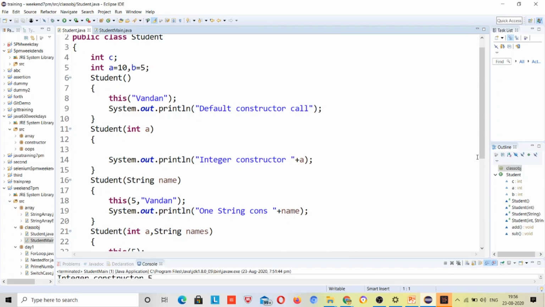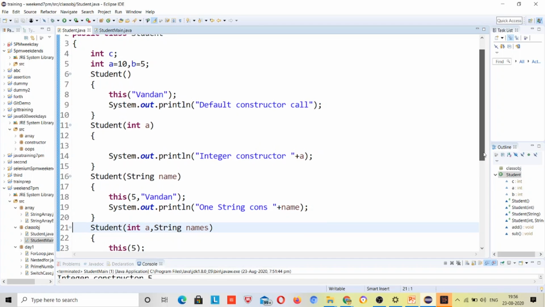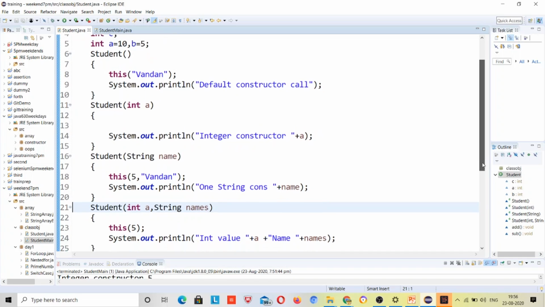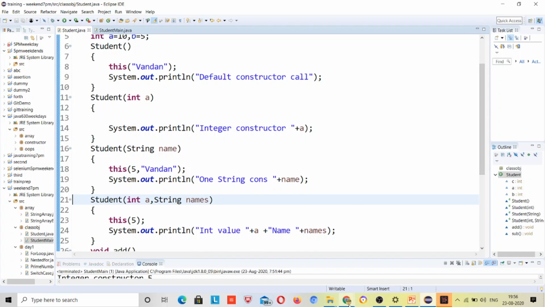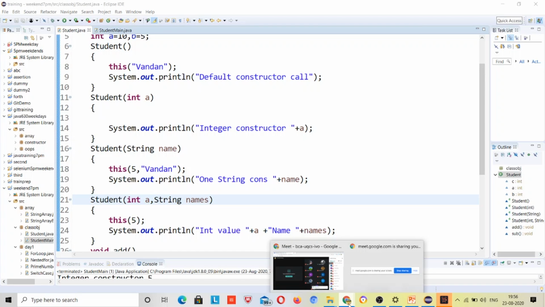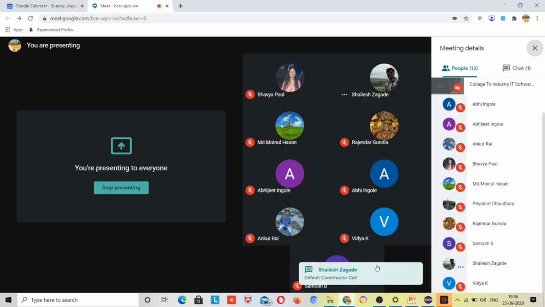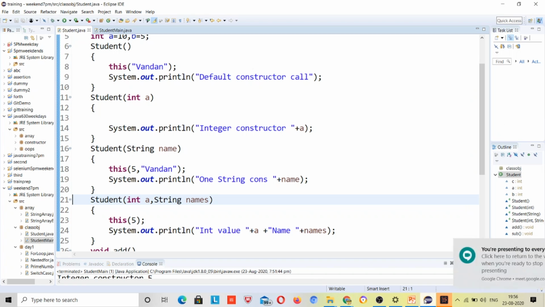But what will the flow? What will the exact chaining? What is it going to print? Okay. First it will print default constructor call, then it will go to string, and it will print a line. Let me show you the code.